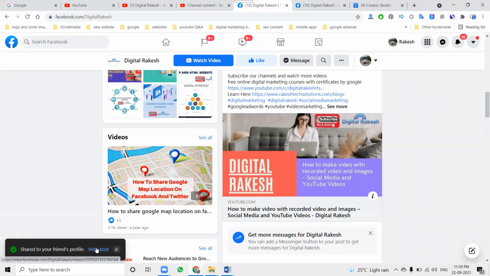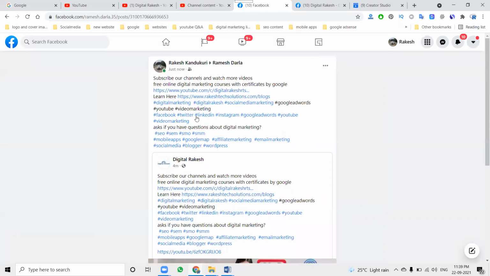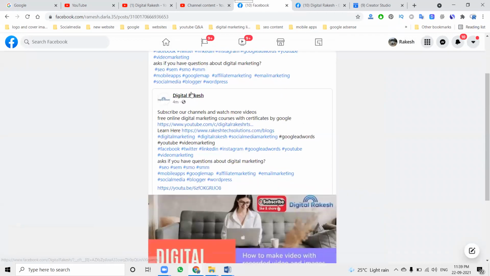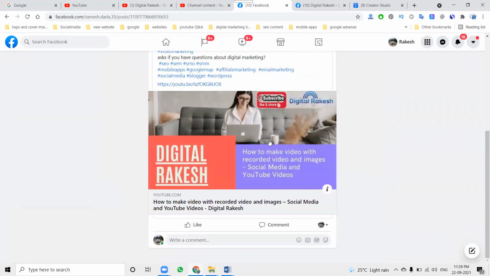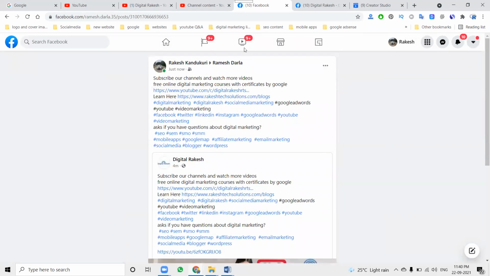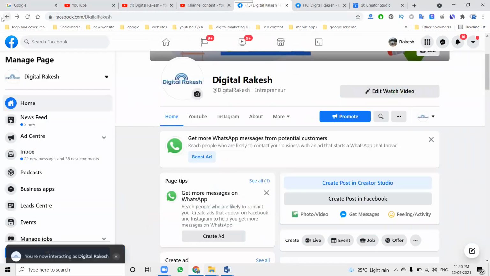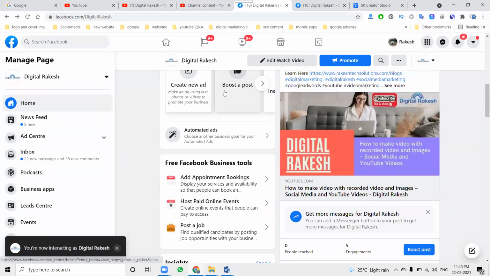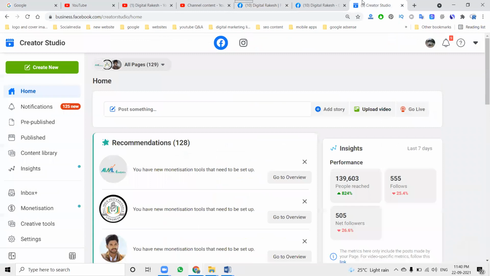So the post will be shown to the customer like this. Some other posting will be done here along with the original post. People interested can like your particular page option. That is the major, important key point on the posting here. Second thing is called Facebook Creator Studio, which also supports sharing the content from Facebook page to page.